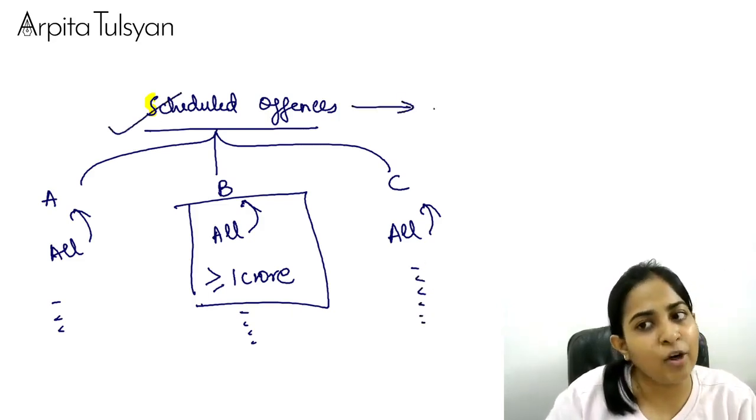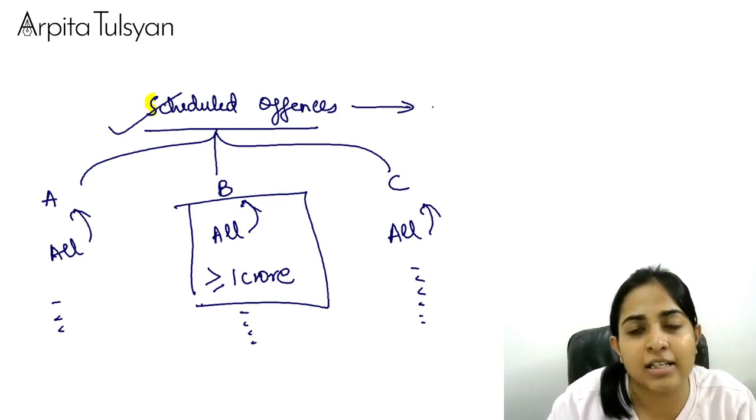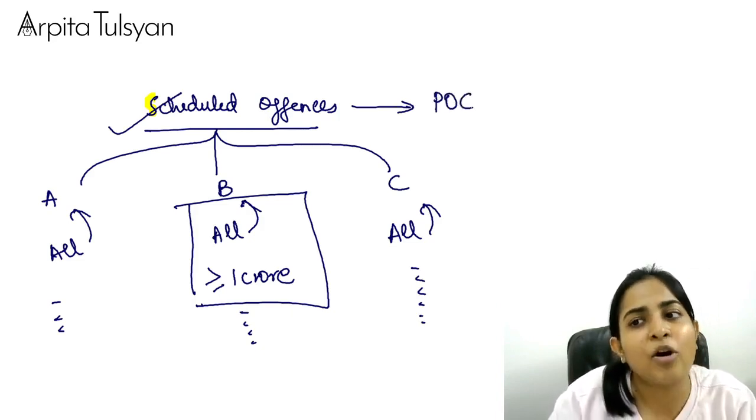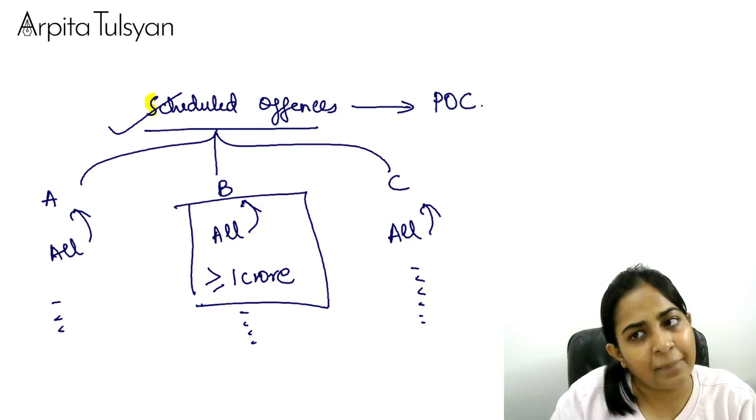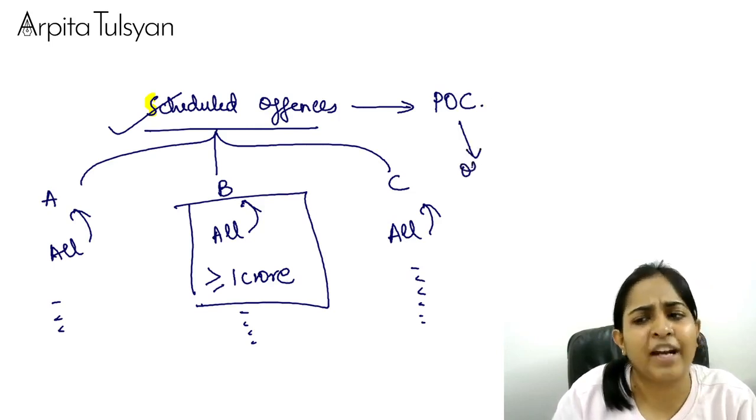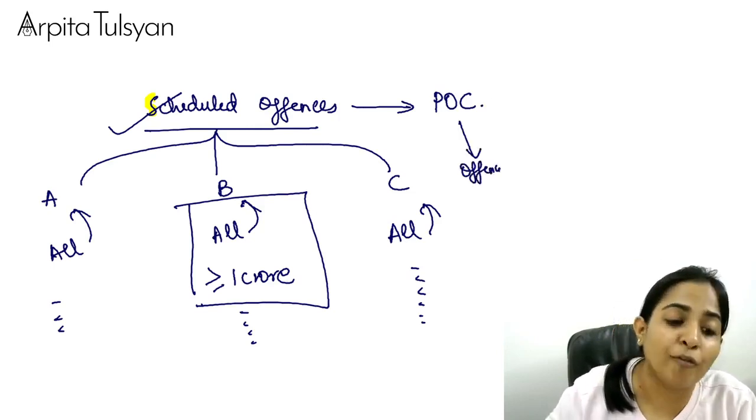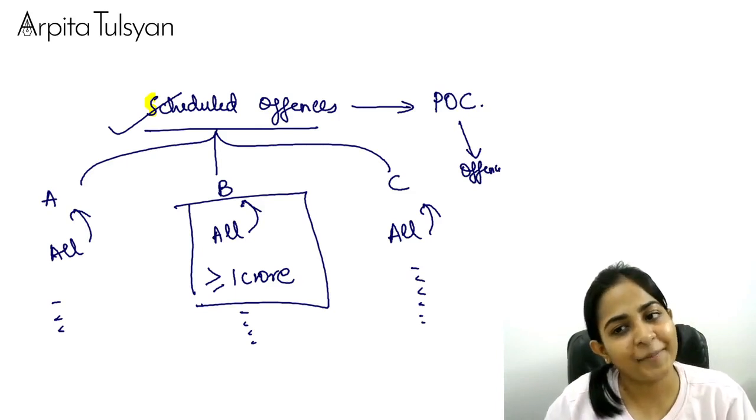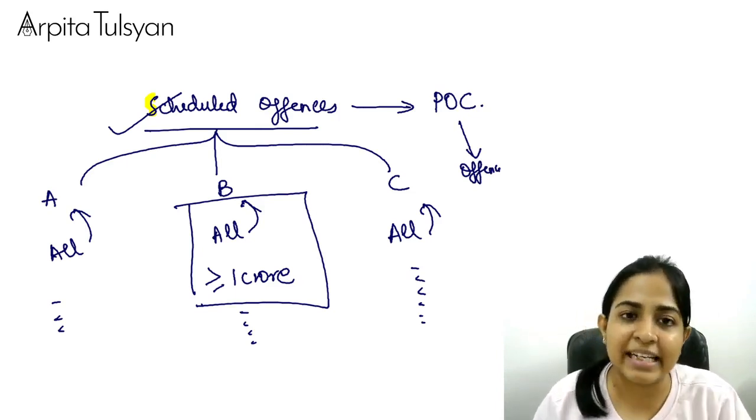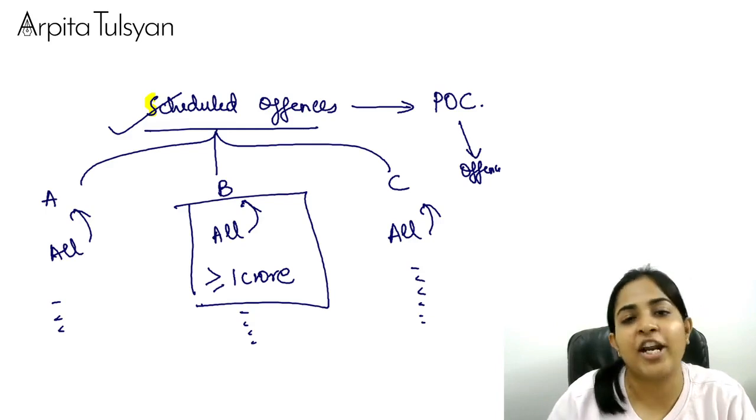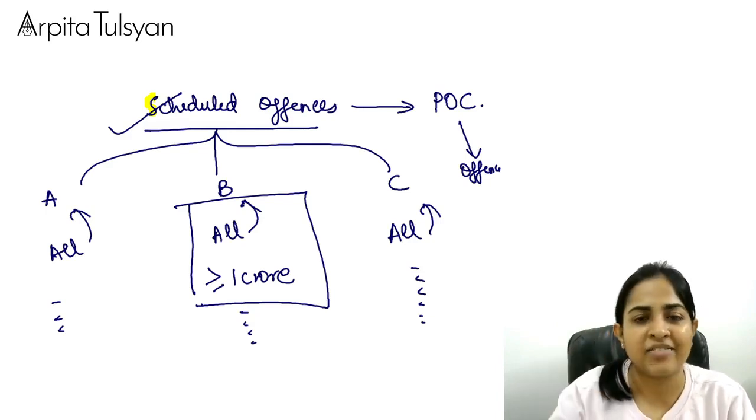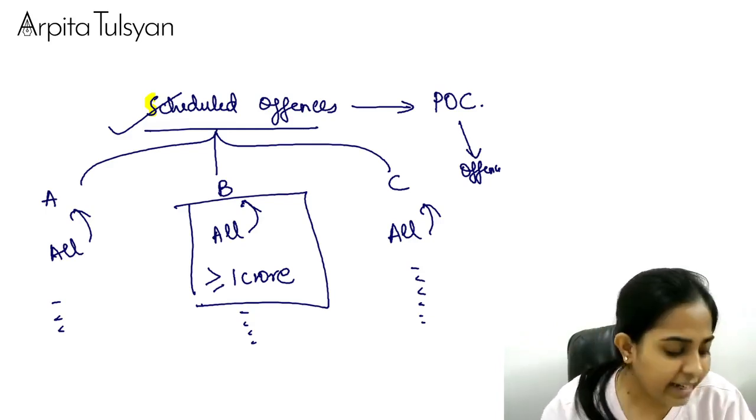If you have done any such offenses, it means you have done a scheduled offense. If you have done a scheduled offense, then you would have earned some amount from that. That amount will be called proceeds of crime. And if you are enjoying the proceeds of crime, you are guilty of the offense of money laundering. I hope I am very clear till here. So what is a scheduled offense? A scheduled offense is nothing but a place where all the names of the crimes have been given.